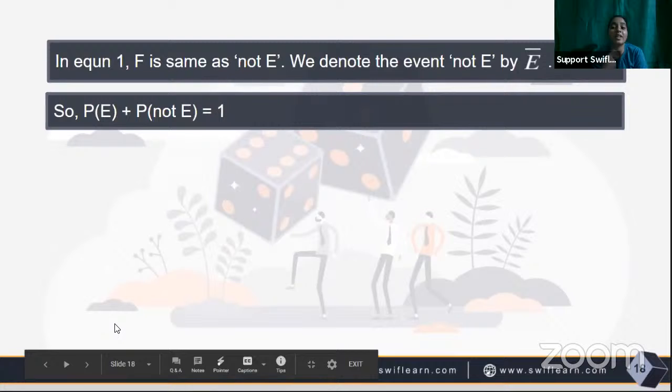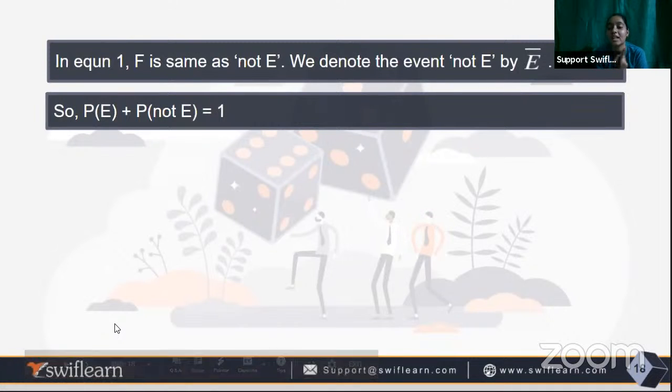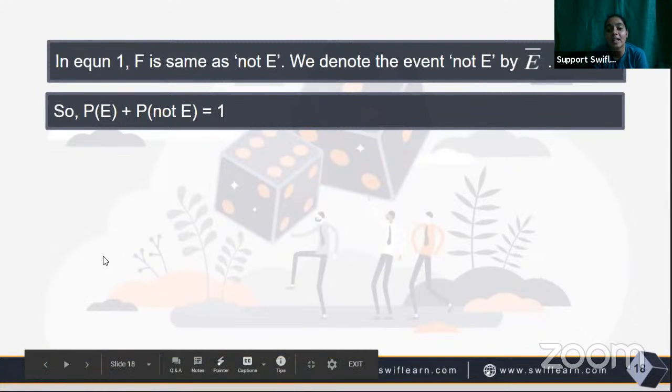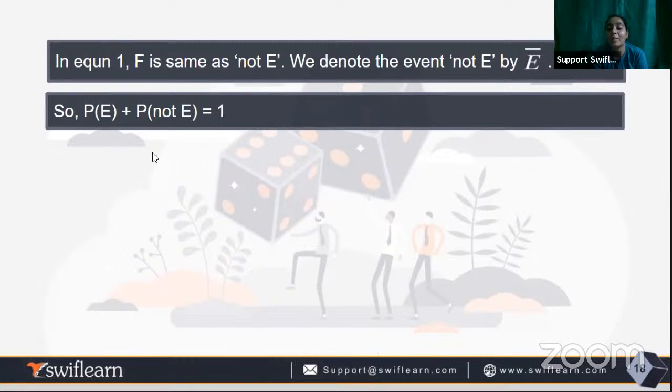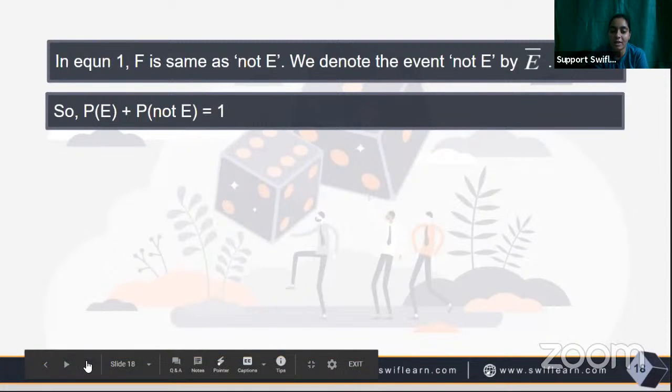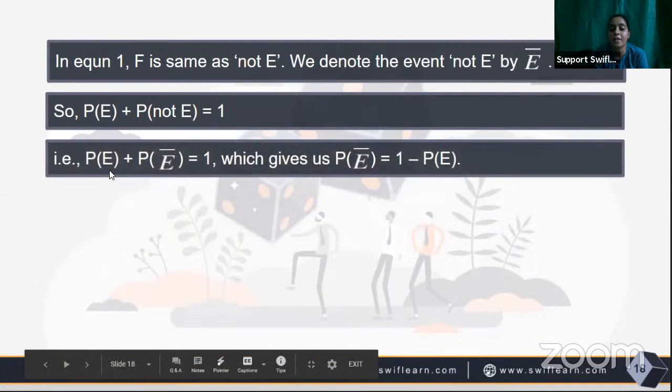For example, in the last question we had Geeta and Anisha. The probability of Geeta winning is P of E and the probability of Geeta losing is P of not E. So P of E plus P of not E equals 1. So here we have P of E.